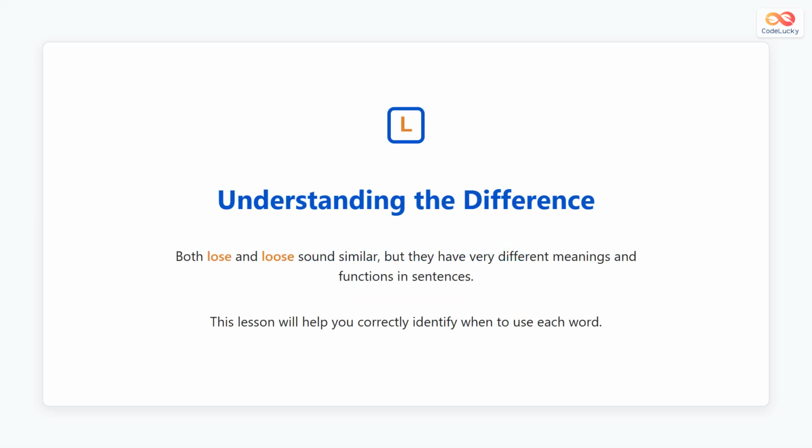Lose and loose are pronounced in a similar way, but they do not mean the same thing. They also play different roles in a sentence. Lose is usually an action word, or a verb, and loose is usually a describing word, or an adjective. By learning the meaning and use of each word, it becomes easier to choose the correct one whenever speaking or writing in English.